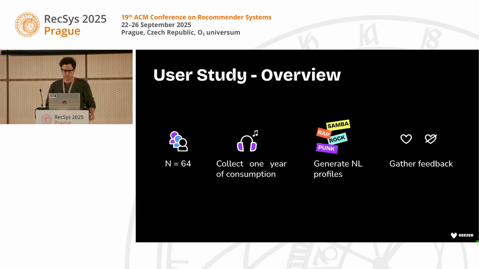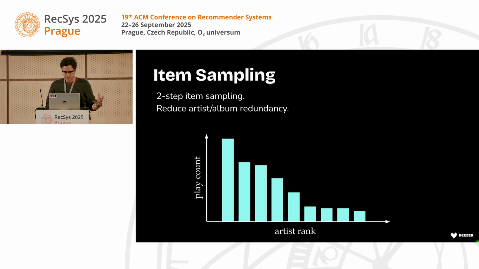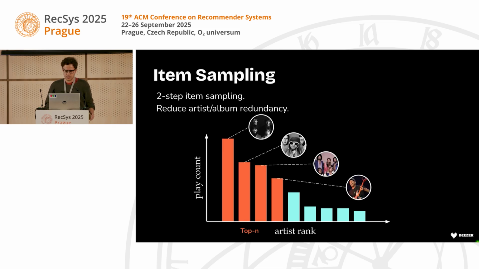We collected streaming data of 64 users. We generated profiles and gathered some feedback. For every user, we had to sample some items to represent them. To do that, for a given time window, we would rank the artists they have listened to the most. In the paper, we used 15. And then for the top 15 artists, we get the most listened-to track. And then we collect the metadata of these tracks and use them in a prompt to generate the profiles.